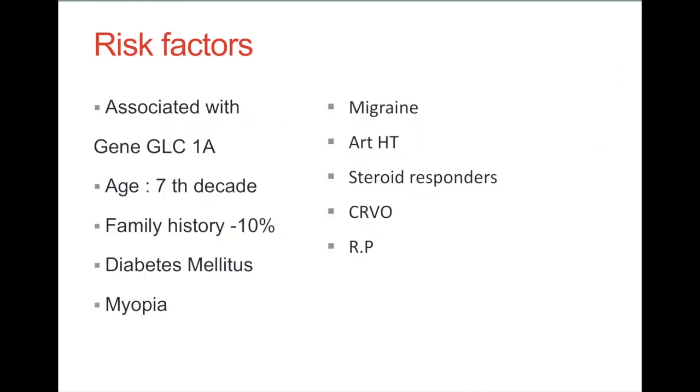There are different risk factors. It is associated with the gene GLC1A, seen mostly in the older age group, that is the 7th decade. Family history is positive in 10% of cases. Other risk factors are diabetes mellitus, myopia, migraine, arterial hypertension, steroid responders, central retinal vein occlusion, and retinitis pigmentosa.